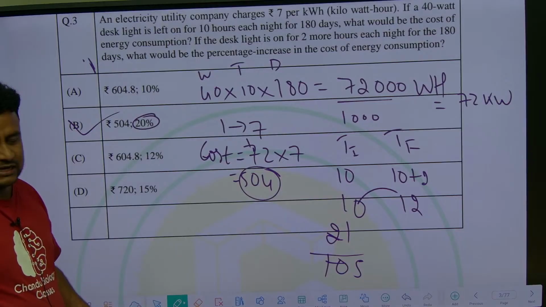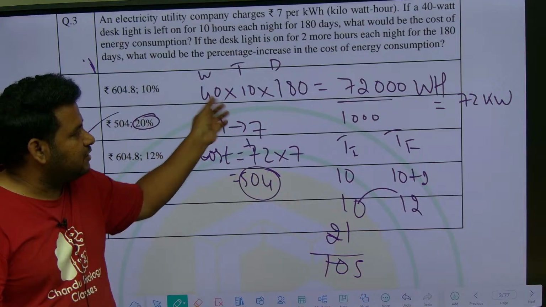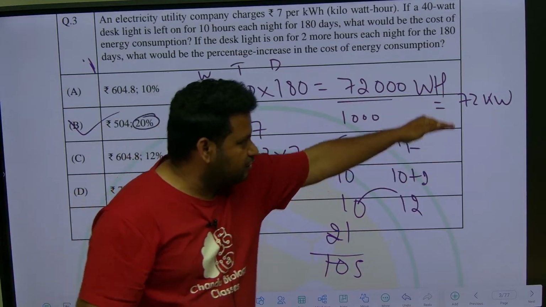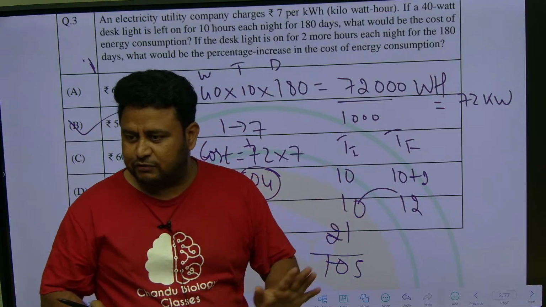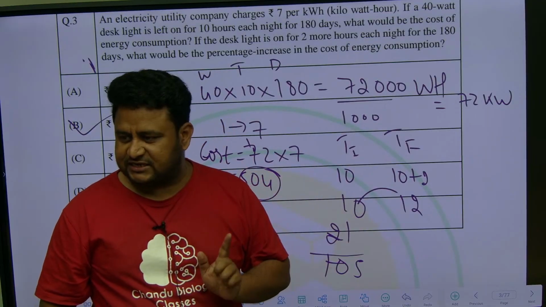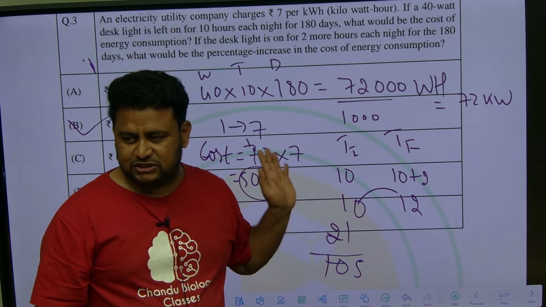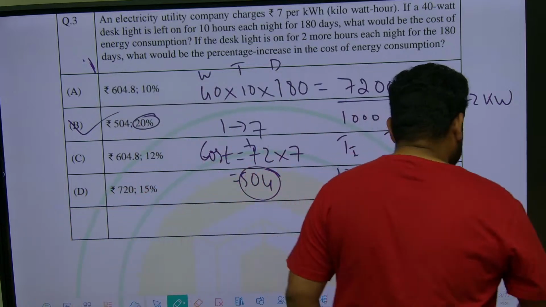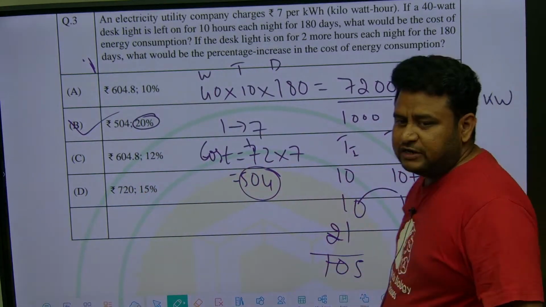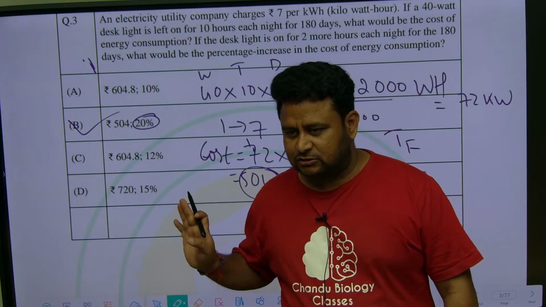Very simple. Otherwise, what you have to do? Instead of 10 you put 12 and multiply, you will get some value. That value minus this value, divided by this value, you will again get 20% only. But you don't have to do that much. Only time is changing. Using that, find the percentage increase. Others remain constant. Clear? This is how you solve this question. That's why if you are good in ratio and percentage, you can solve most of the questions. Clear? Let's go to the next question.